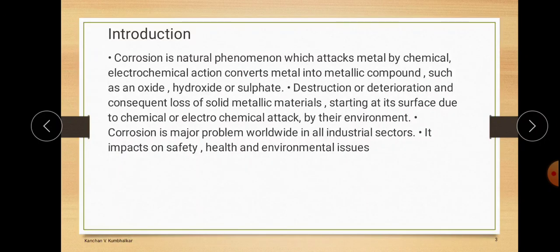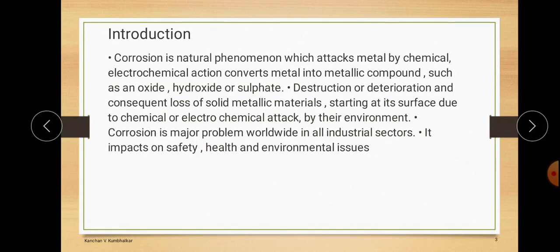Now, what is meant by corrosion? Corrosion is a natural phenomenon which attacks metal by chemical or electrochemical action, converting it into a metallic compound such as oxides, hydroxides or sulfate. So basically, corrosion is a deterioration or the destruction of a metal in a solid phase in the presence of moisture or oxidizing condition, converting it into its oxides.